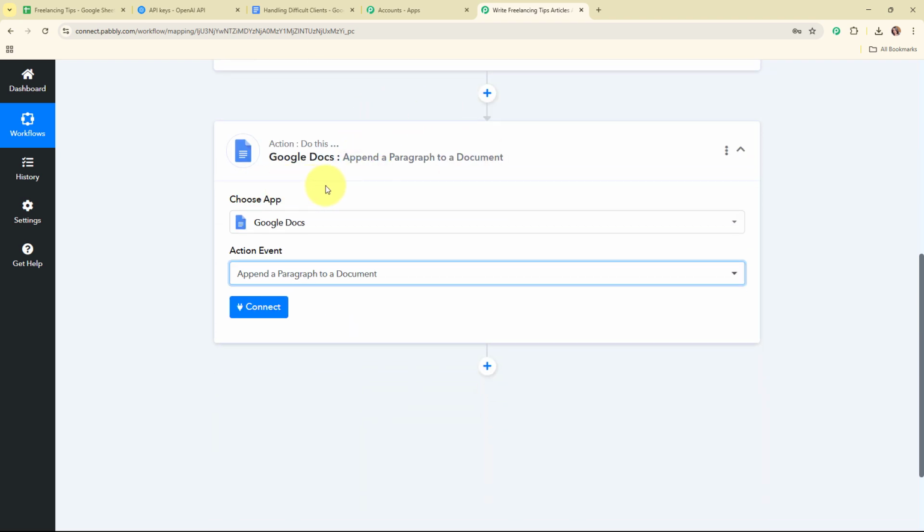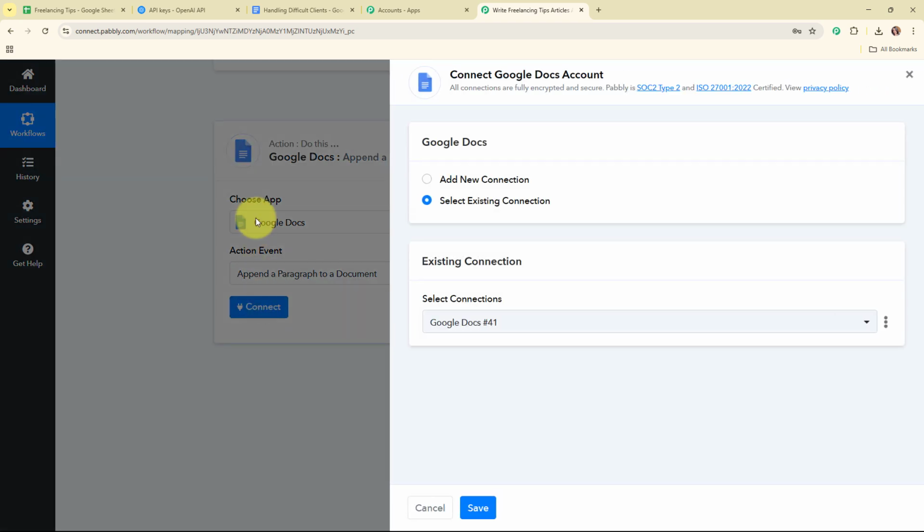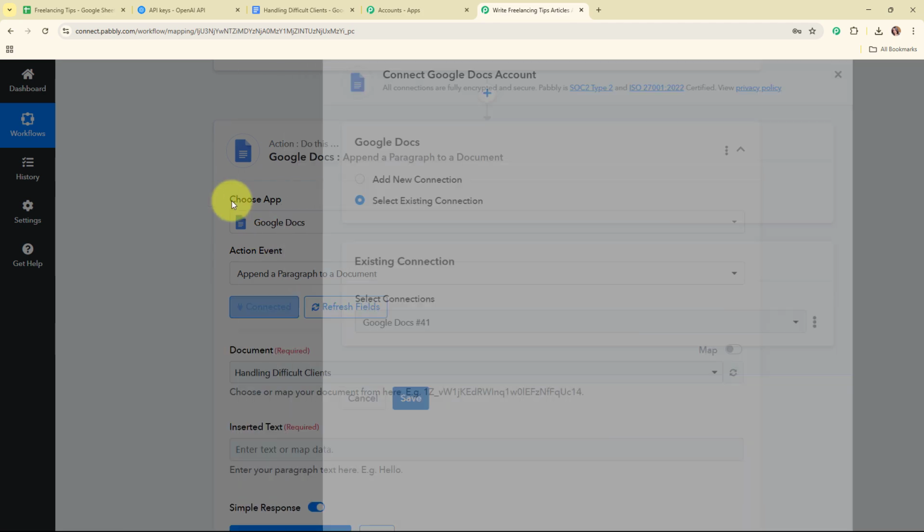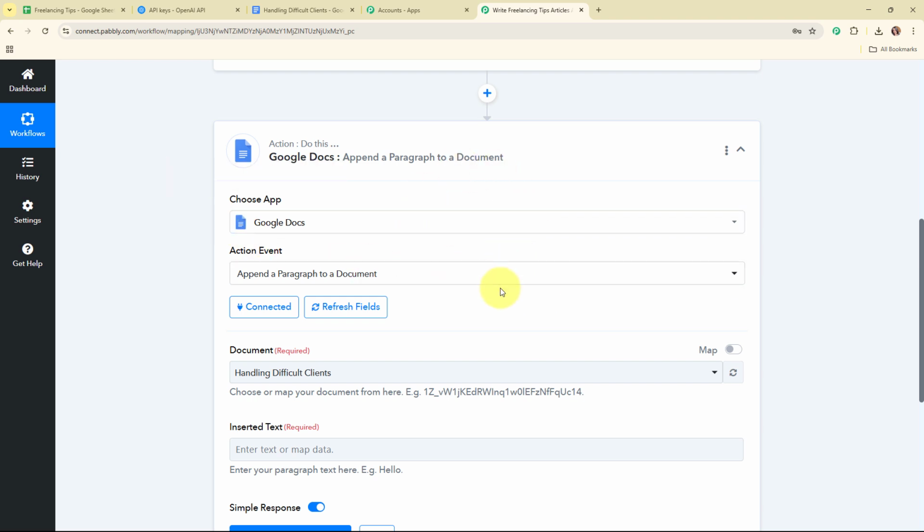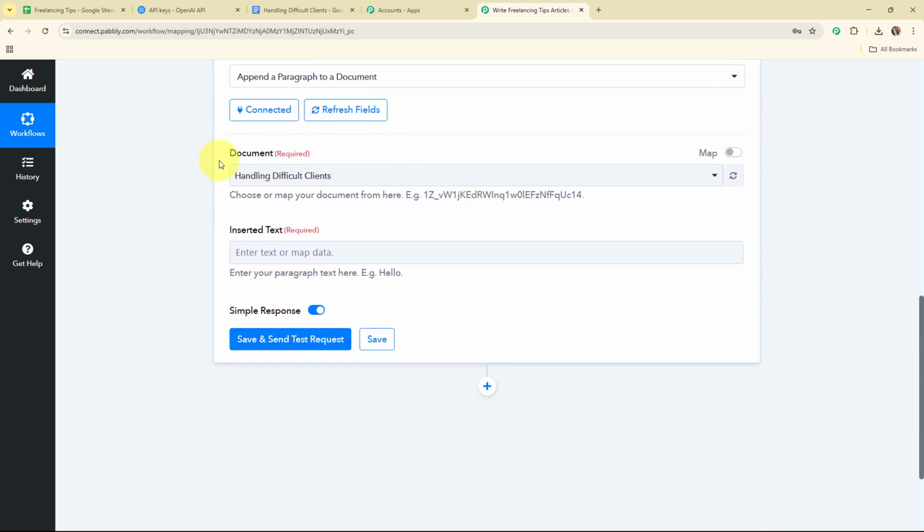Alright, so now to connect my Google Docs with Pabbly Connect, again I'm going to click on this connect, and this time to build this connection, I'm going to click on select existing connection, as I've already connected my Google Docs with Pabbly Connect in my previous action step. Alright, so here I've selected the existing connection, and then I'm going to click on save, and here you can see we are now successfully connected. So moving forward, it is asking me to choose or map the document over here.